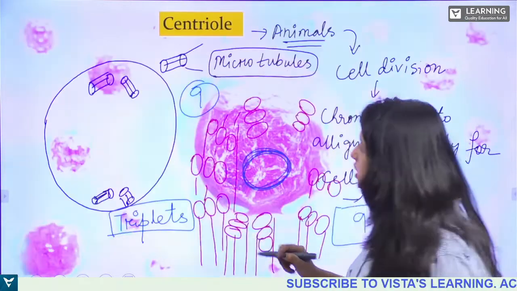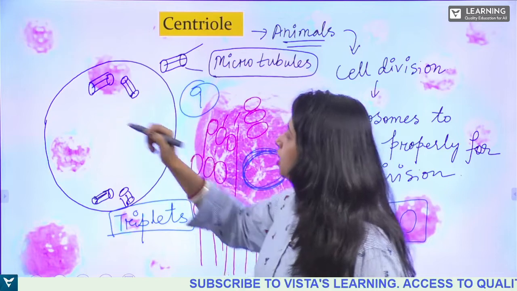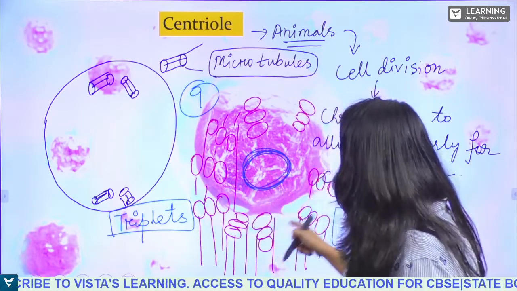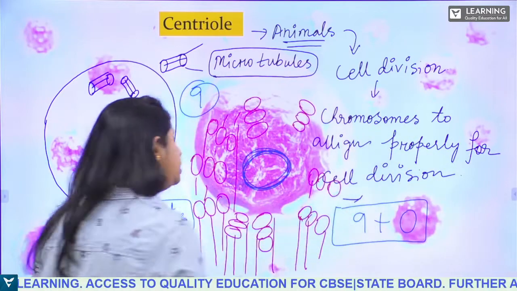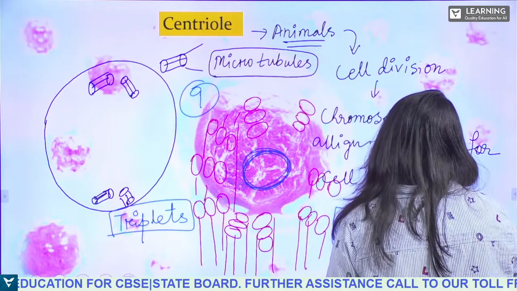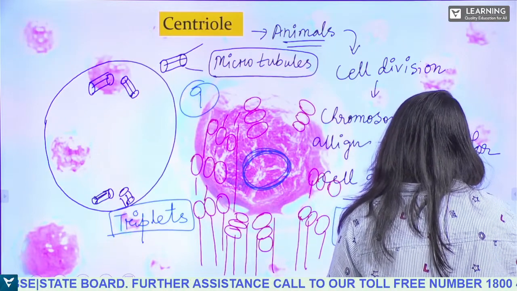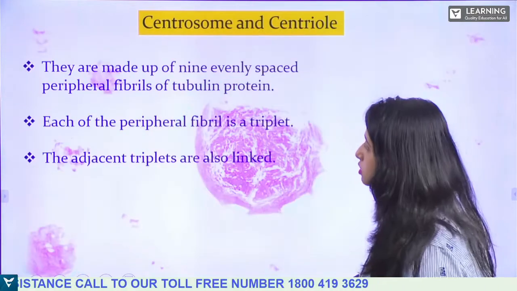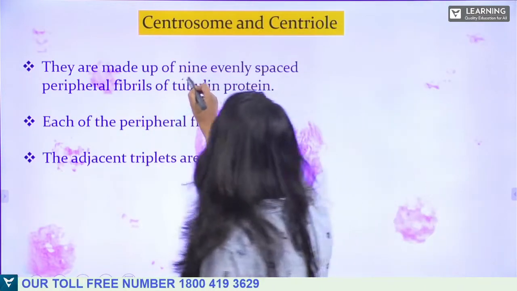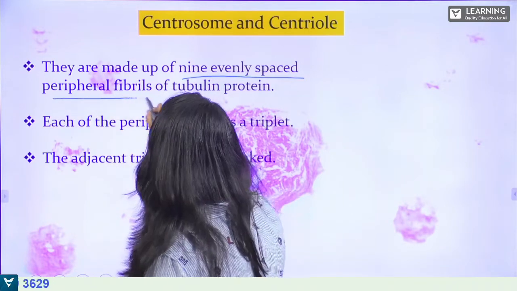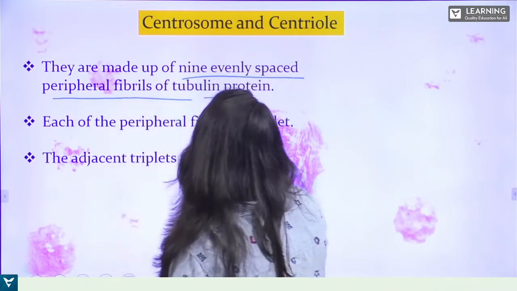They are lying opposite to each other, and this arrangement, that is 9 plus 0, is known as cartwheel arrangement. See, they are made up of 9 evenly spaced peripheral fibrils of tubulin protein.